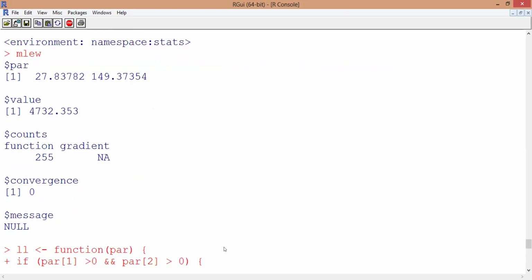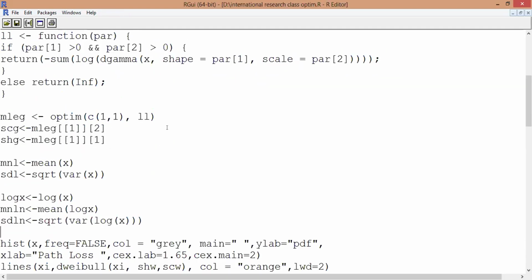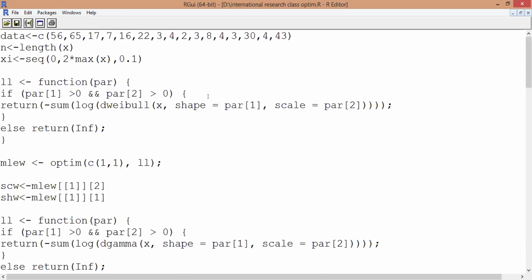It is very easy when we use optim to estimate the parameters. Remember that you must type minus sum, natural logarithm, and the Weibull density.